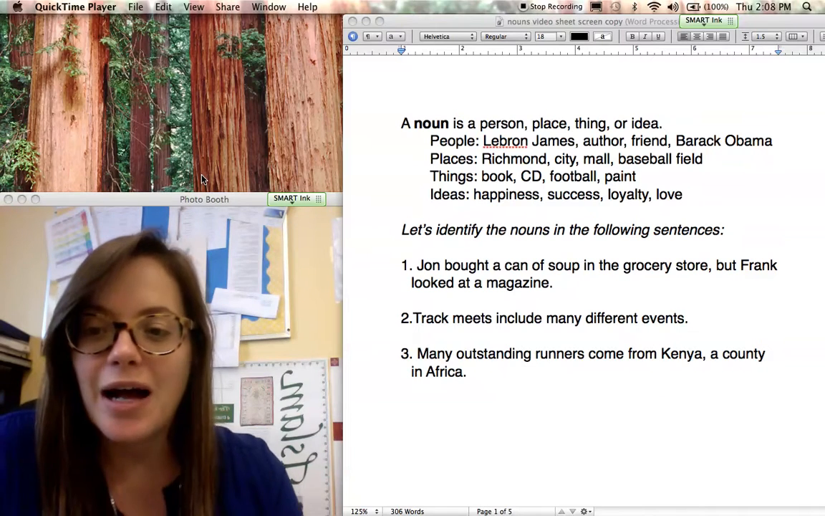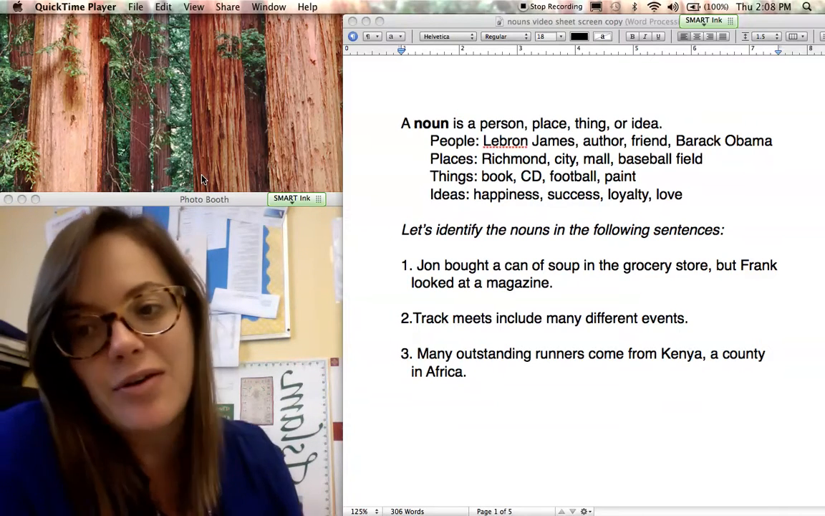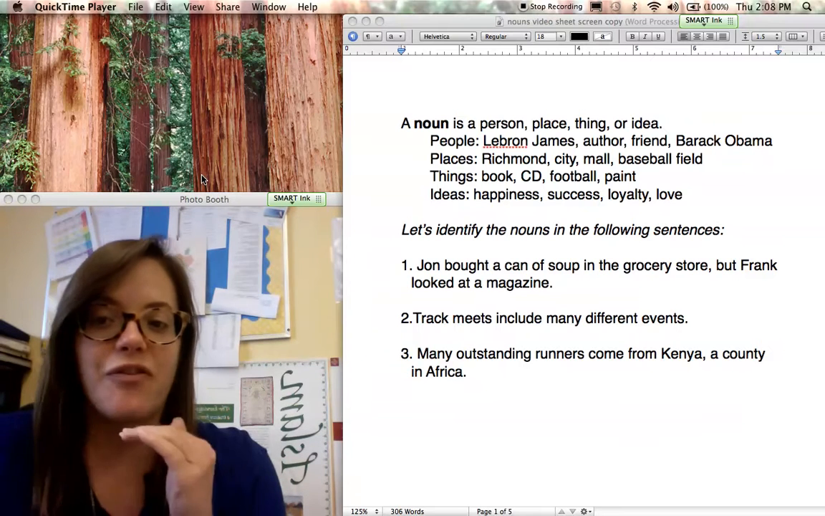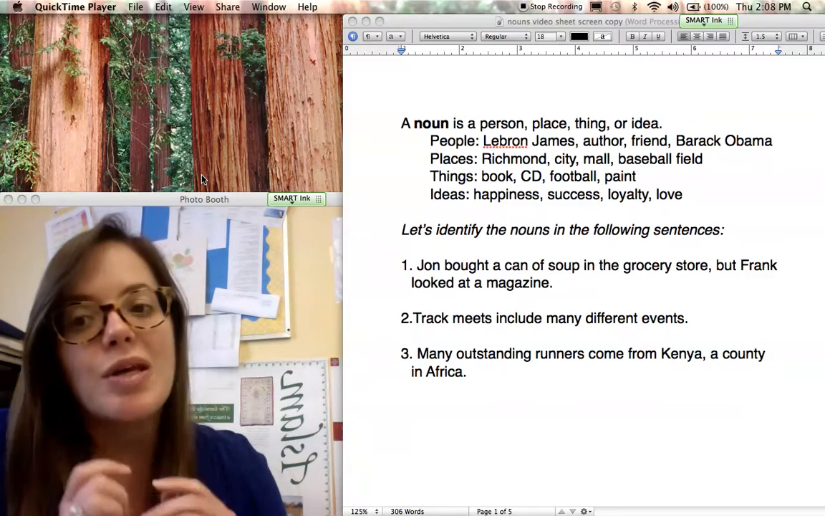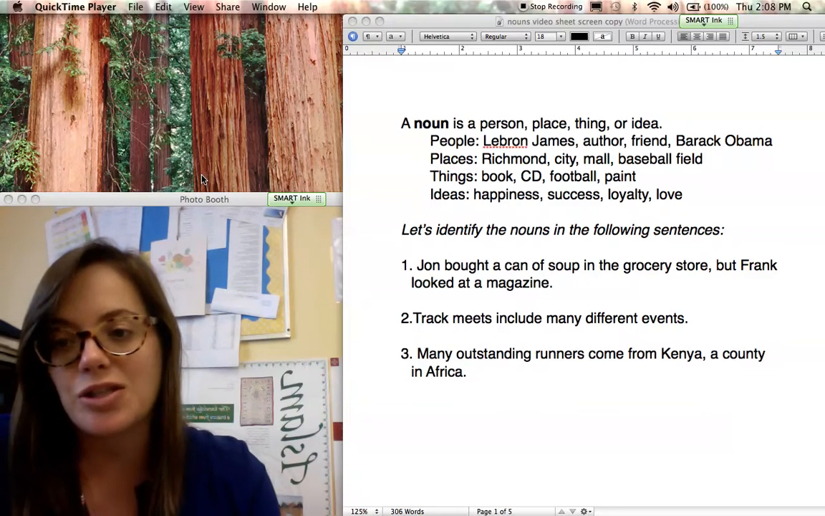Okay, now you have a sheet that I want you to follow along with, and I do want you to fill this out as we go along because there's going to be a few different types of nouns we talk about, so I want to make sure you're paying attention and that you have this sheet to keep in the notes section of your binder.